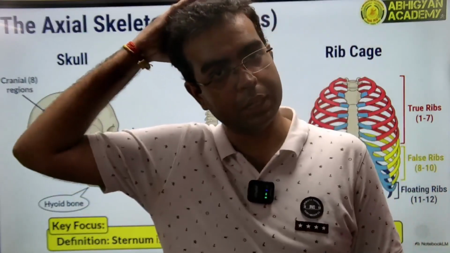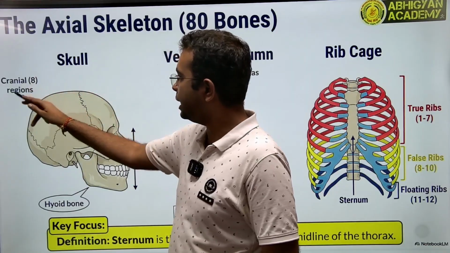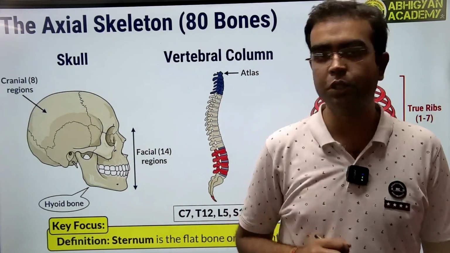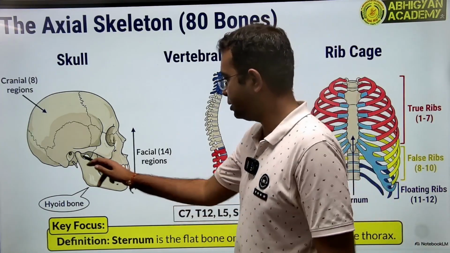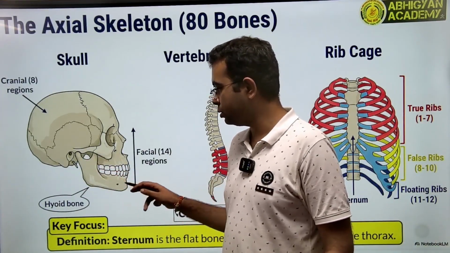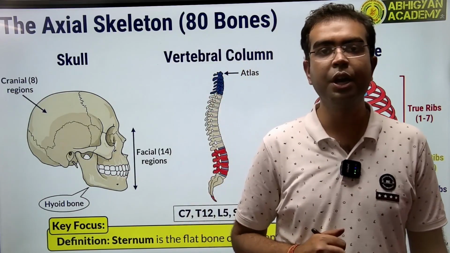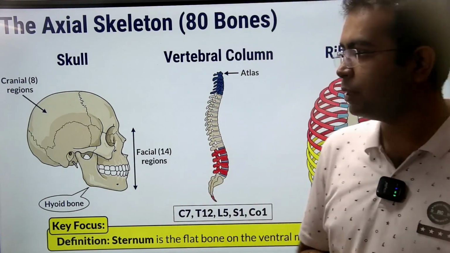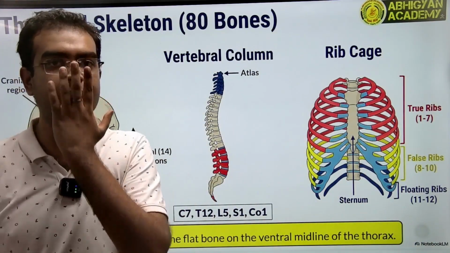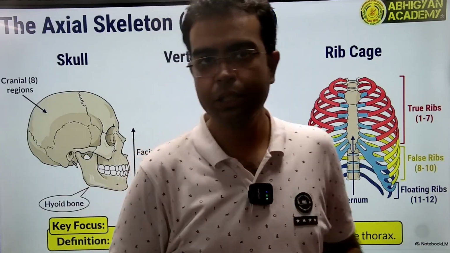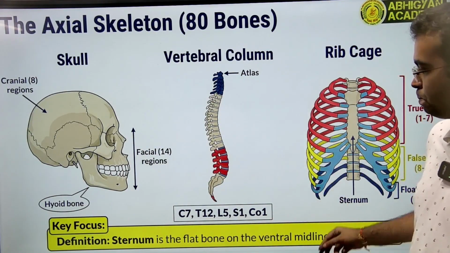It keeps the brain protected here, okay? So the cranial region of the skull contains 8 bones in total, okay? Then the part near the jaw, this particular bone is known as the hyoid bone, okay? And the facial region, as the name suggests, is the region at the front of our face, of the skull. This facial region consists of 14 bones, okay?